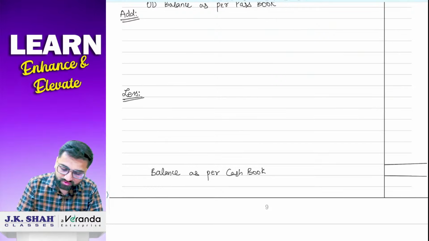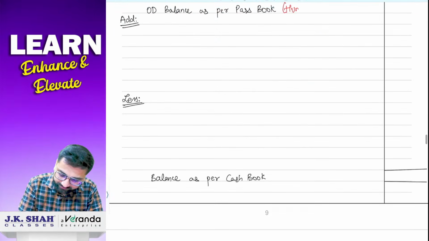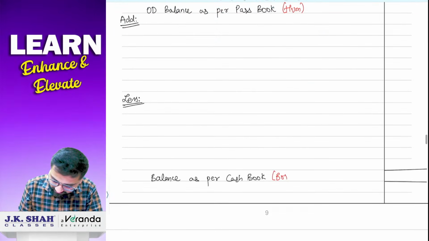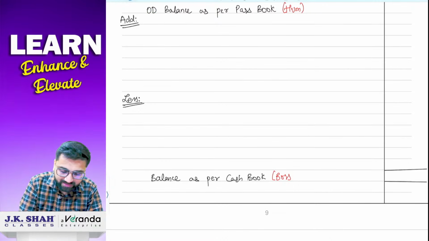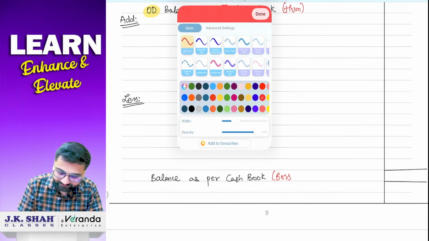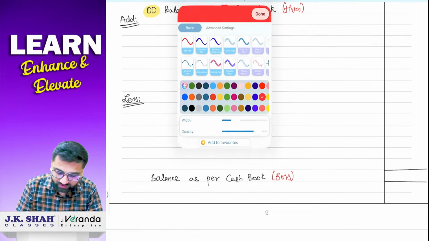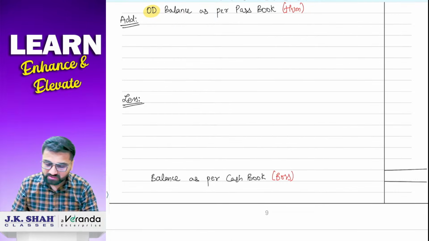Okay. So this is hum. And here is our boss. And in hum also we are having which balance? We are having overdraft balance. Okay. So let us start now.